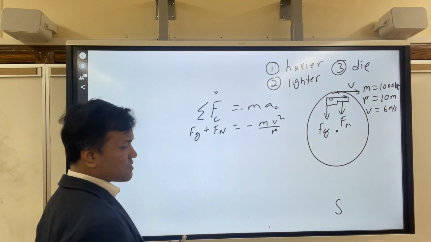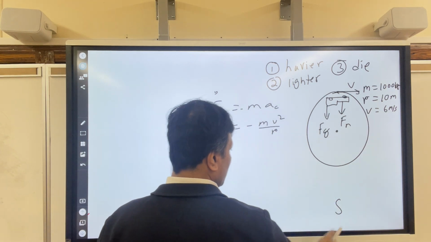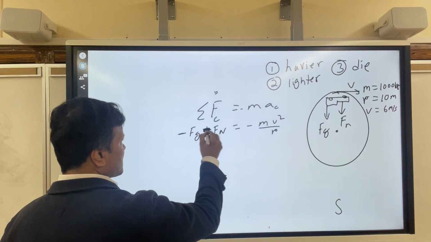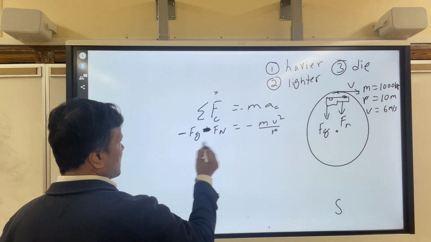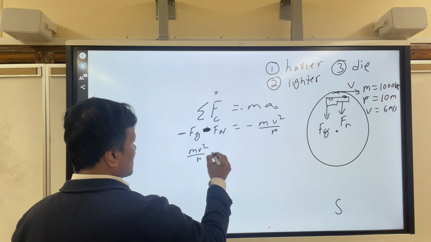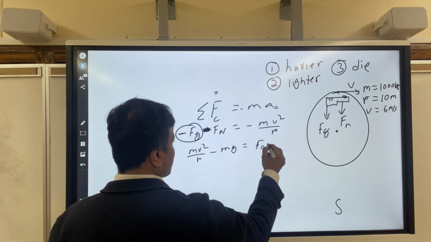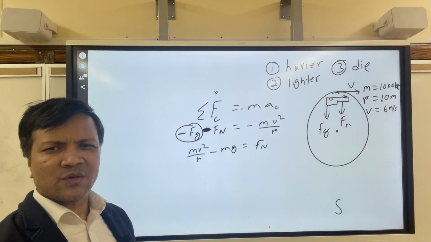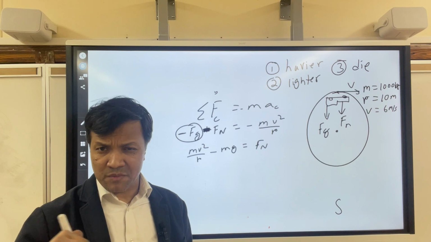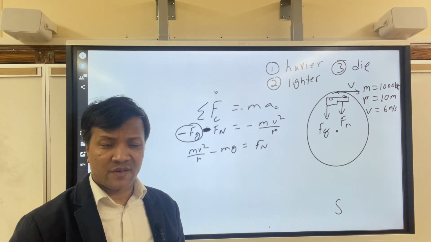Now we have to make a small correction by convention. Anything falling toward the south or down, we call it negative. So this is negative, this is negative. We're going to bring this one over here. So m v squared over r minus mg is equal to Fn, right? Okay, so Fn has to be 0, because you cannot have Fn that is less than the minimum. When something is in free fall, Fn is 0.